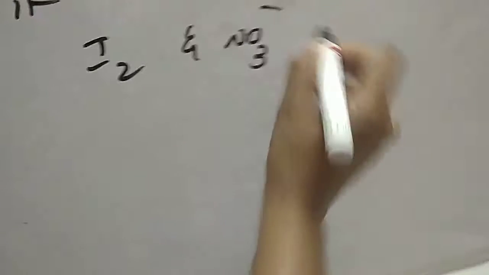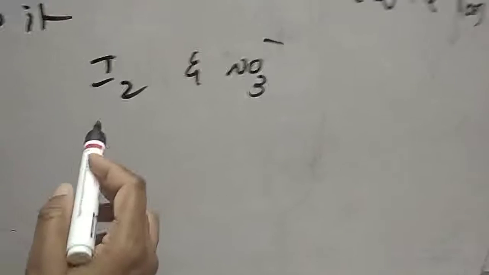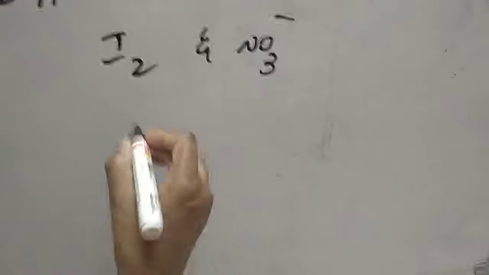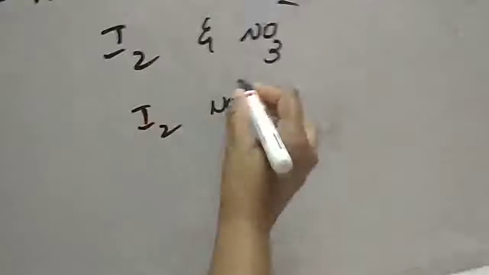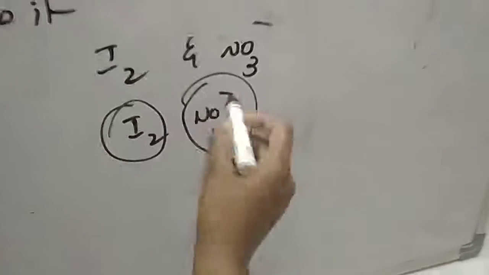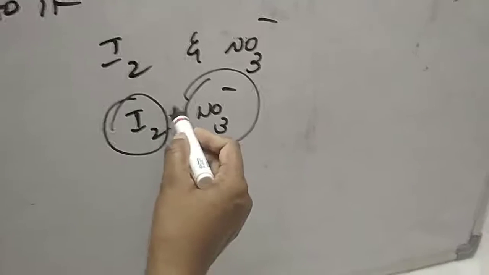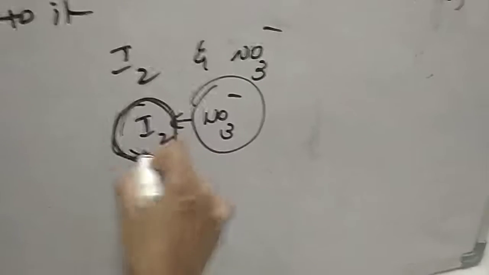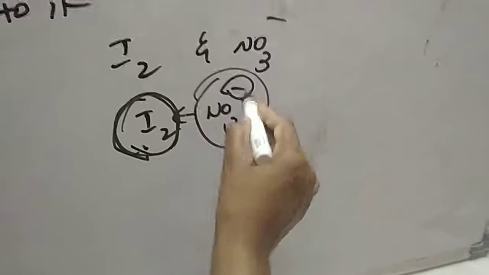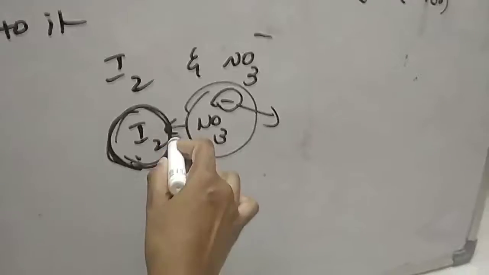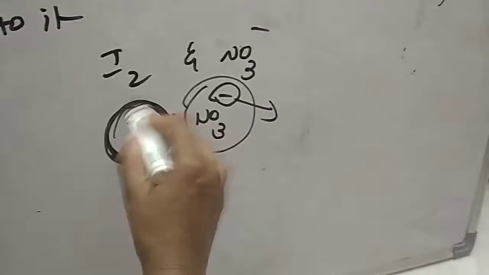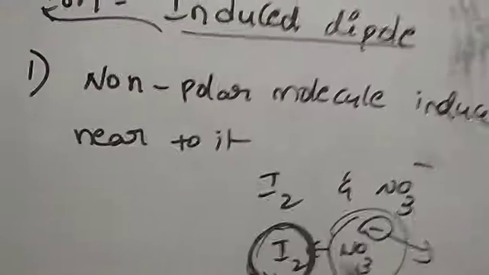I can take one example, I2 and NO3 minus. Here the charge is -1 on this radical, and I2 is a non-polar molecule. So here the ion and induced dipole interactions we can observe between I2 and NO3 minus. Because of NO3 minus, I2 also gets a dipole, that is, it gets some polarity. It depends on two factors. The first one is the charge of the ion, and the second is how easily I2 gets polarized. These two are the factors for ion and induced dipole interactions.